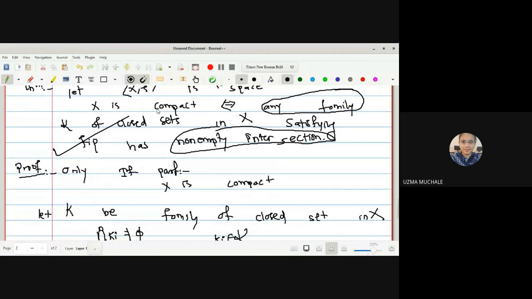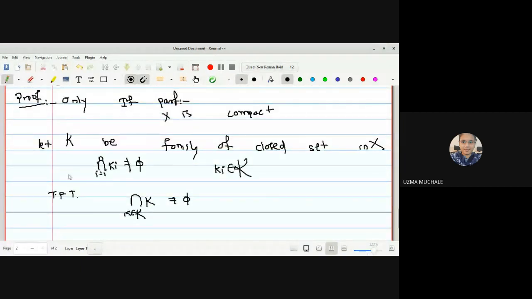So that's why I have written that this family has the finite intersection property, but we have to prove that the arbitrary intersection is also non-empty. Are you getting what is our aim to prove? Yes, ma'am. Okay, the finite intersection is given, but we want to prove that the arbitrary intersection is also non-empty.